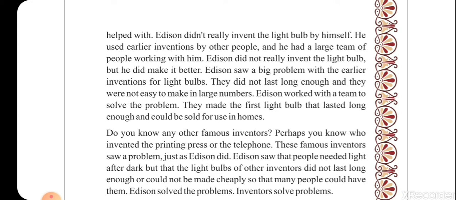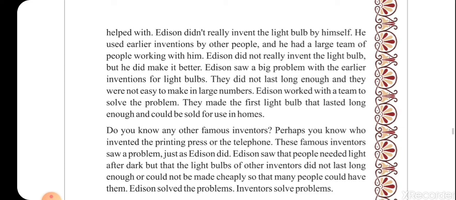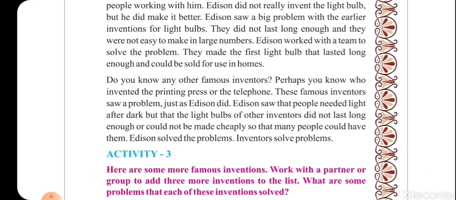Edison saw a big problem with the earlier inventions for light bulbs. They did not last long enough and they were not easy to make in large numbers. Edison worked with a team to solve the problem. They made the first light bulb that lasted long enough and could be sold for use in homes. Do you know any other famous inventors? Perhaps you know who invented the printing press or the telephone.